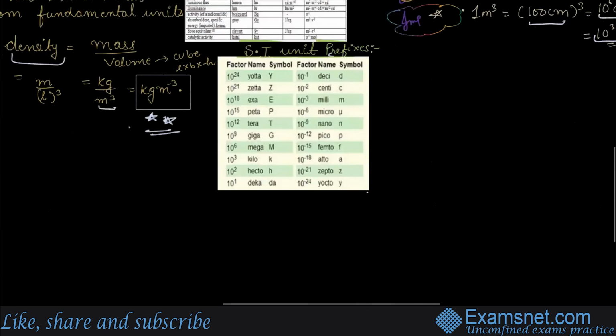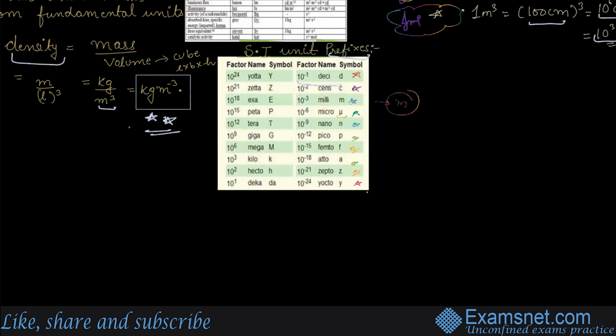SI unit prefixes. Yes. Mind my words, again, very, very important. 10 to the power minus 1 is deci. 10 to the power minus 2, again, centi. Milli, micro, denoted by mu. Nano, n, 10 to the power minus 9, pico, femto, atto, zepto, yocto. Also, I've told you this in physics, but yes, chemistry makes more use of these SI unit prefixes. These are the prefixes. You just have to convert them into the standard unit, that's meter for length.